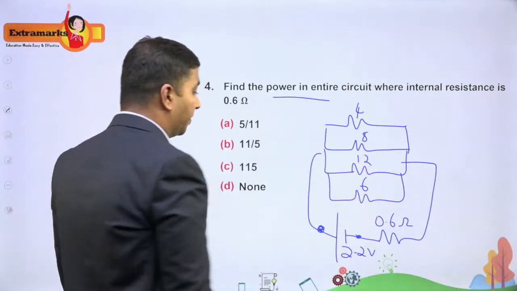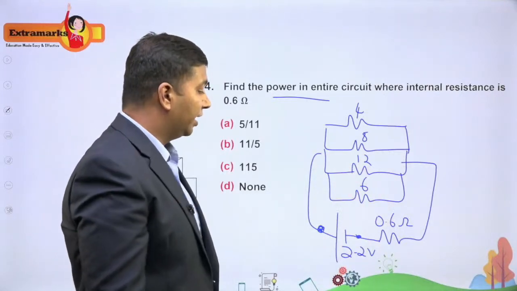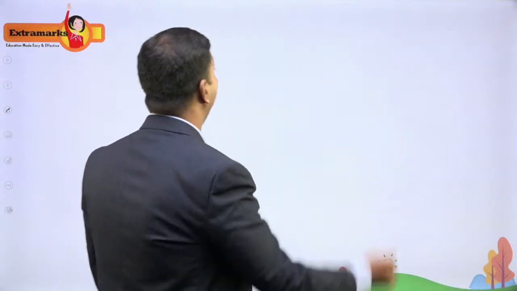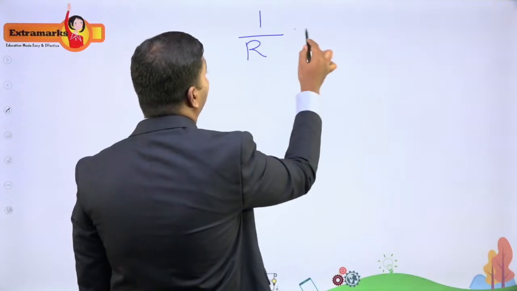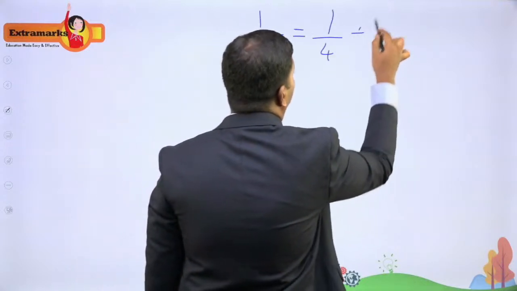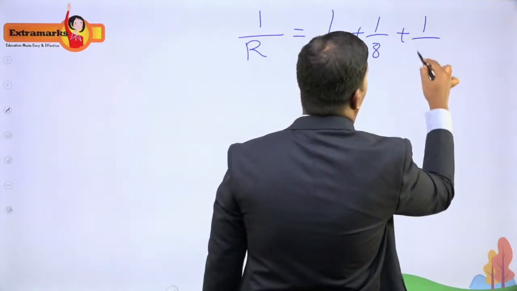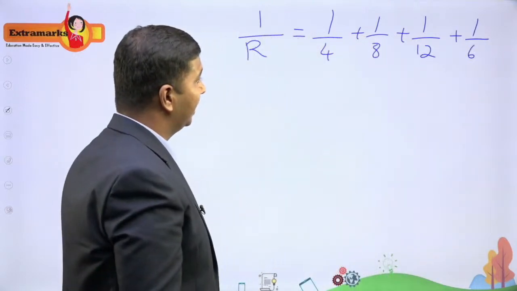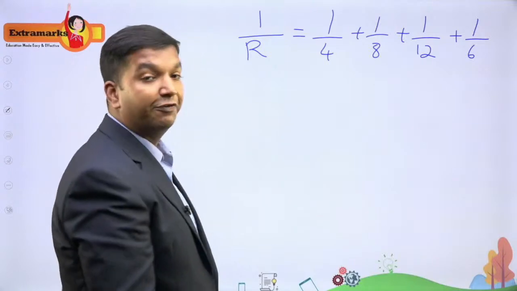Then I'll add it with 0.6 ohm, right? So finally we'll get that 2.2. Okay, so 4, 8, 12 and 6, they are in parallel. So 4, 8, then 12 and 6. Now the LCM turns out to be 24.